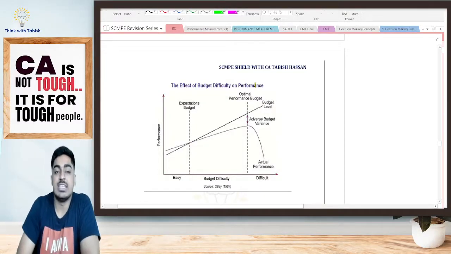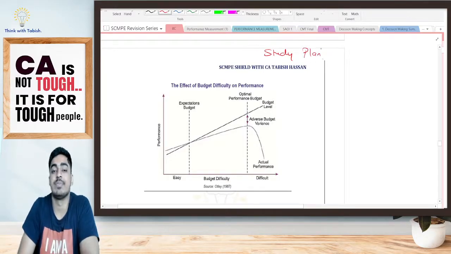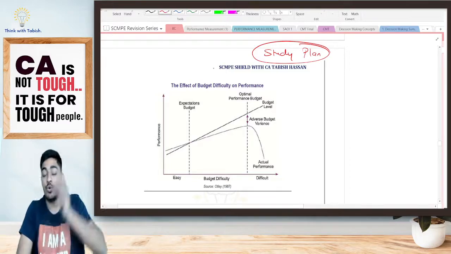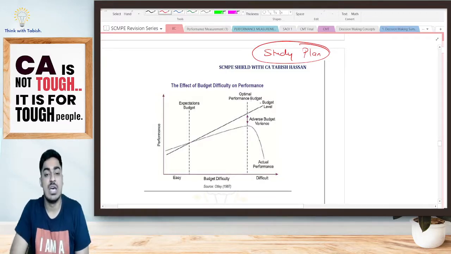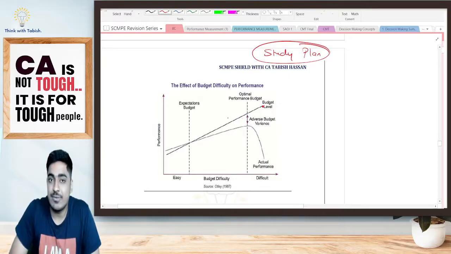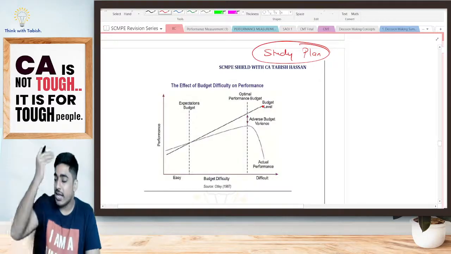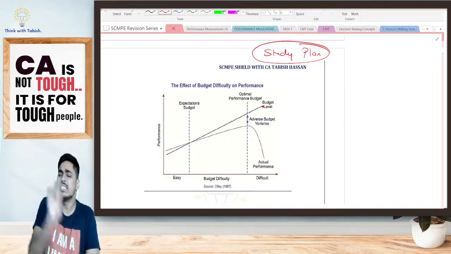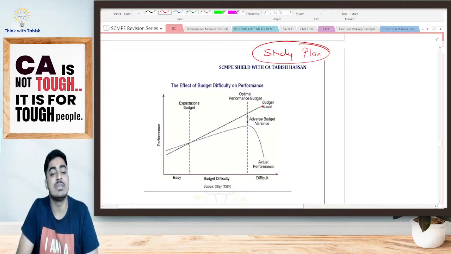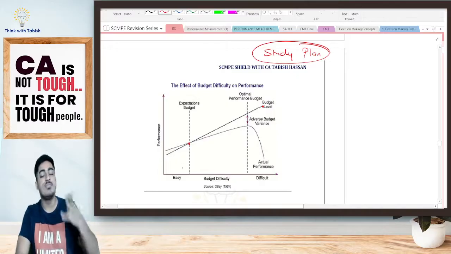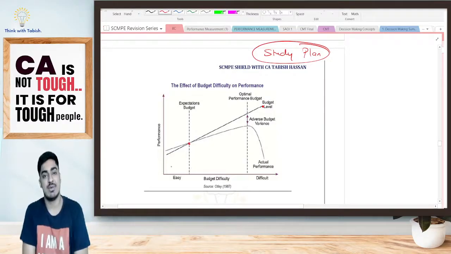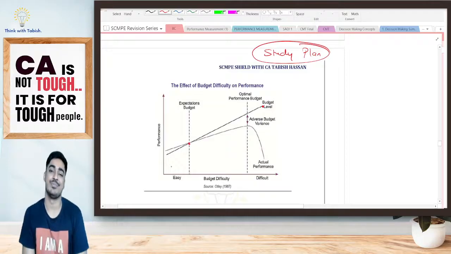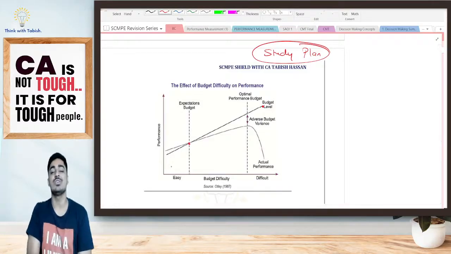Now look at a very simple example, your study target. You are preparing a study plan for the next day. Suppose you prepared a budget telling tomorrow I am going to study for 23 hours. A very high budget. Will you ever wake up from your bed, students? When you wake up, you know it is not going to happen. So your actual performance is going to be very poor. You will not study at all. However, suppose you have set a very simple budget, say tomorrow morning I will study for 2 hours. You will achieve it, you will study for 2 hours. But will you study for more than 2 hours? No. You'll be like, my budget is over, target is over, why should I study?